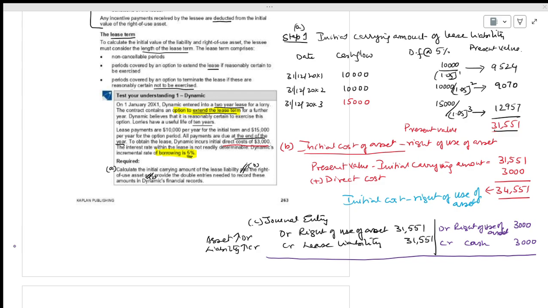No, why lease liability? See what they say. To obtain the lease, Dynamic incurs initial direct cost of 3,000. They have not said that it will be paid at the end. To obtain the lease, you have to pay some initial cost, like an advance. Nobody will give you the asset with 0% down payment.